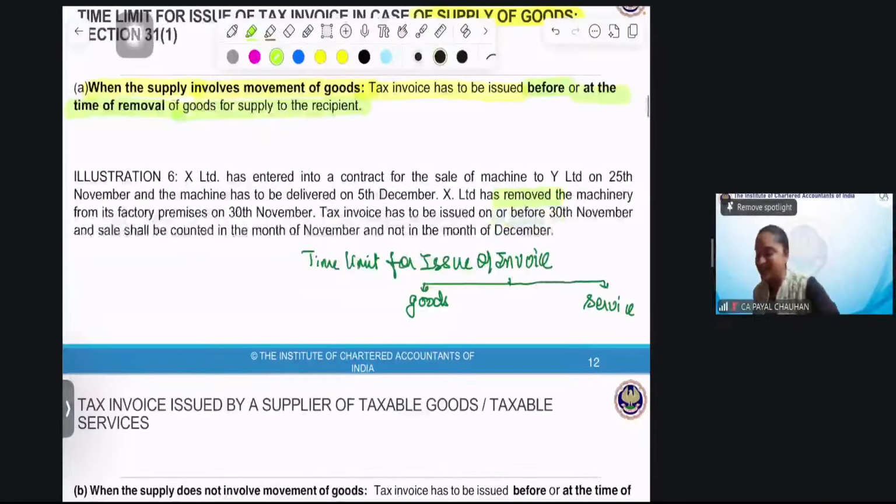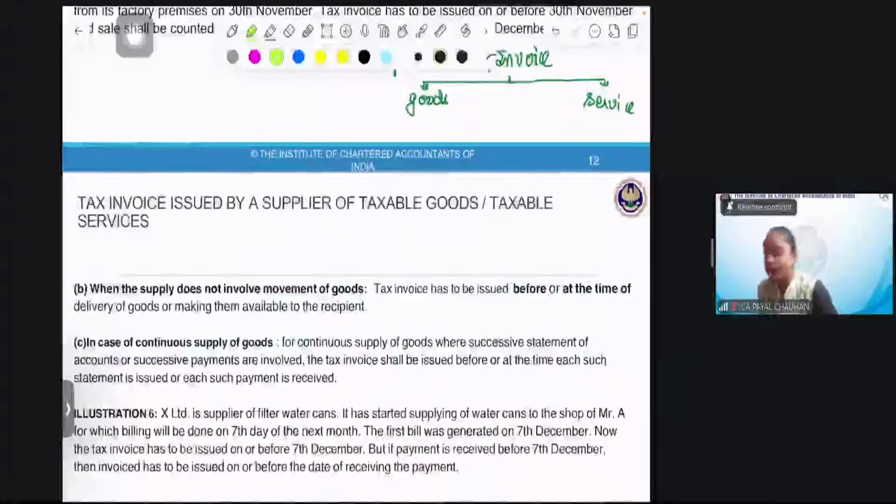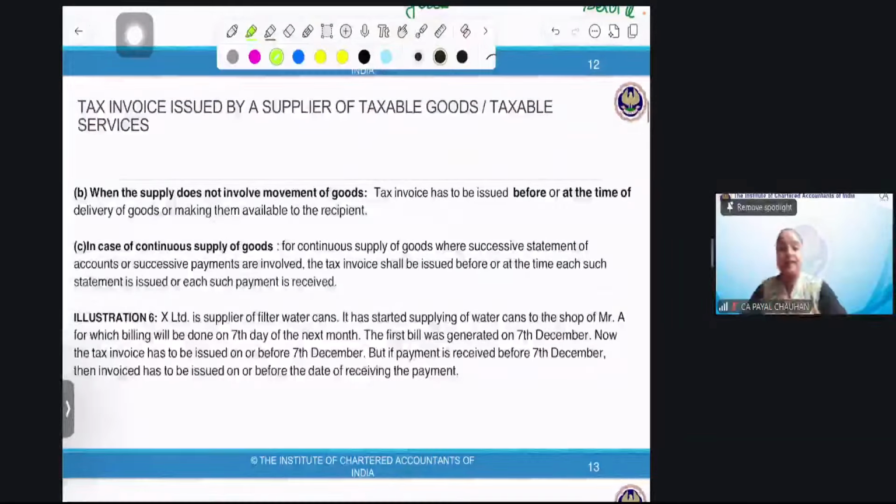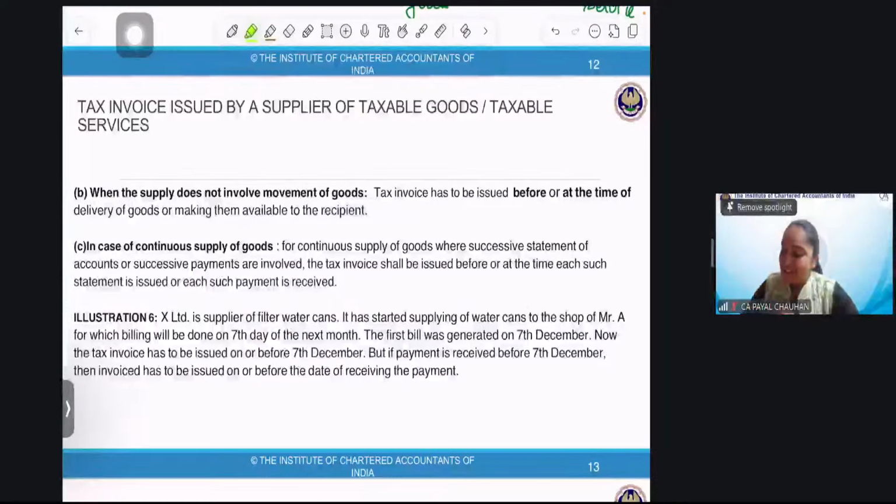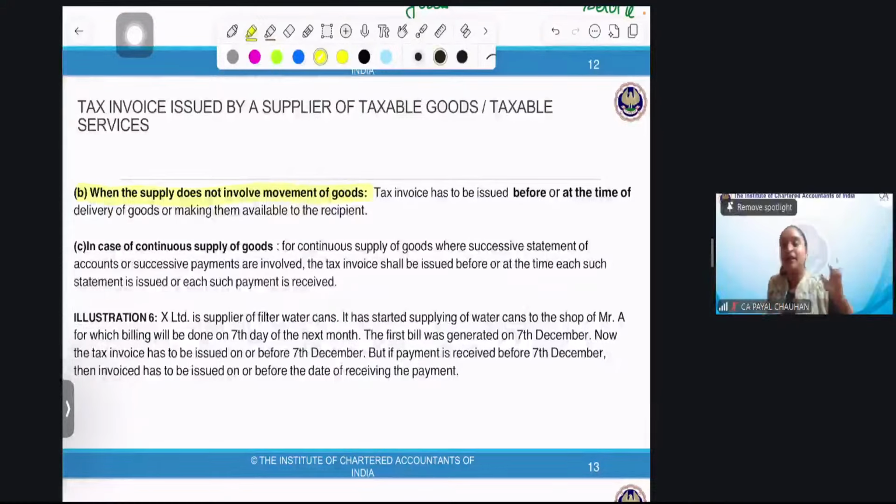Perfect answers. Now, a tax invoice is issued by the supplier of taxable goods and taxable service. Now we'll have another case: when supply does not involve movement of goods. I'll explain. I want to install a solar system at my premises.